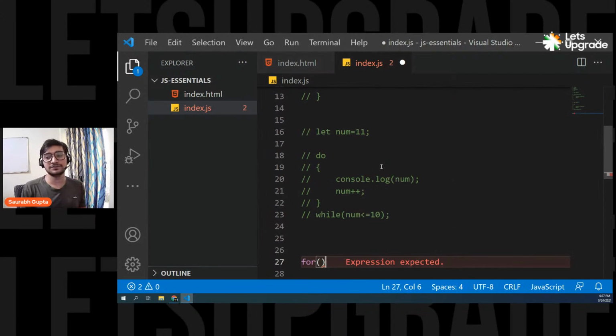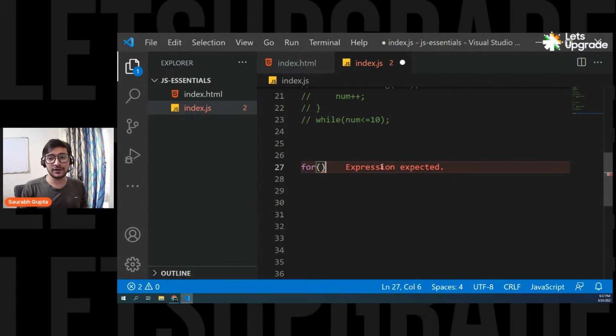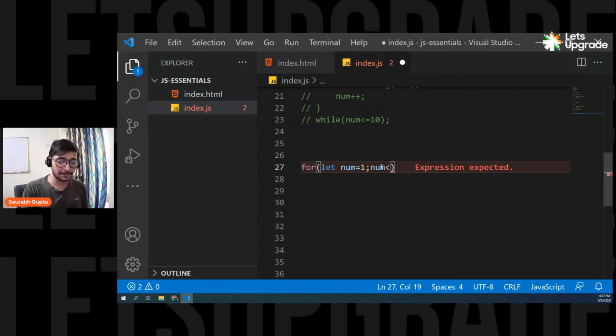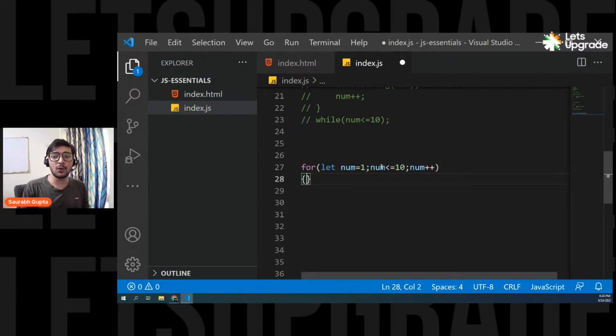Okay. So what for loops give you is, for loops tell you that, okay, fine, you can write all these three basic components in a single line like this. Let num equals 1. Fine, initialization, that means creation, is done. Then put a semicolon, and then you can write your condition. Then put a semicolon, and you can write your changing thing, again increment or decrement. And then in the brackets, you only have to deal with the code. That's it. Exactly like a while loop, but syntactically better.